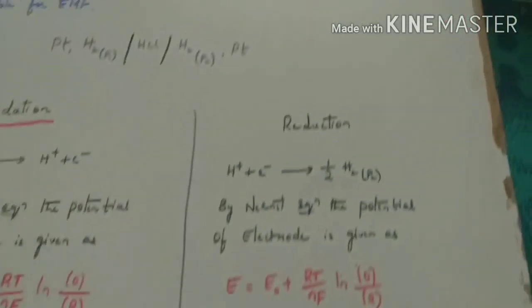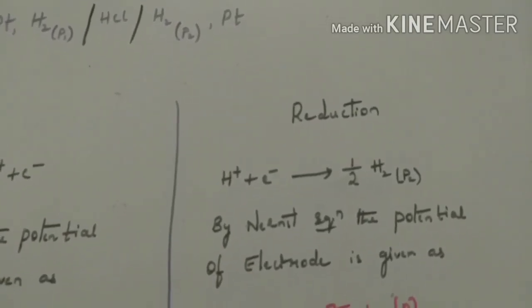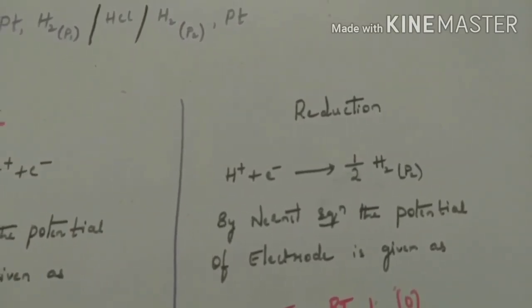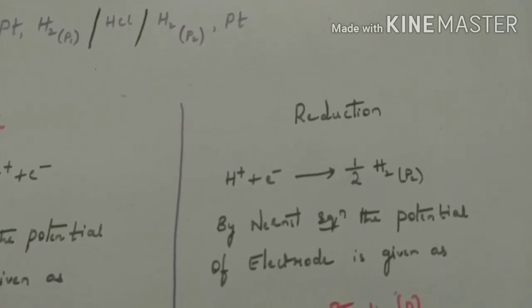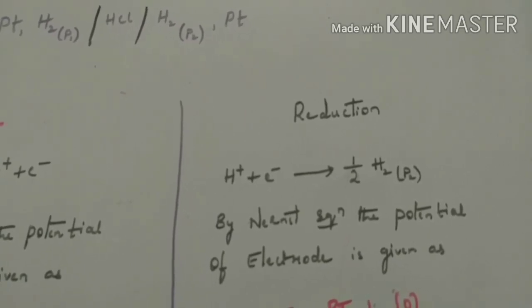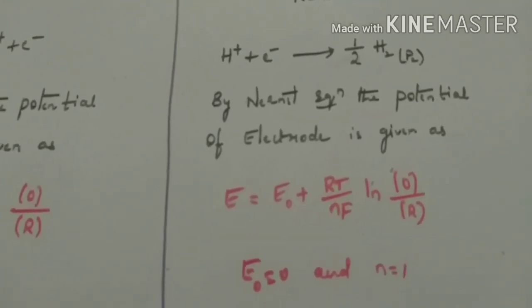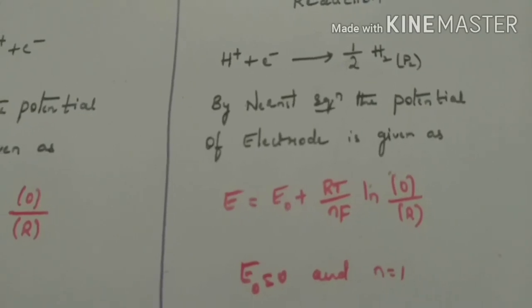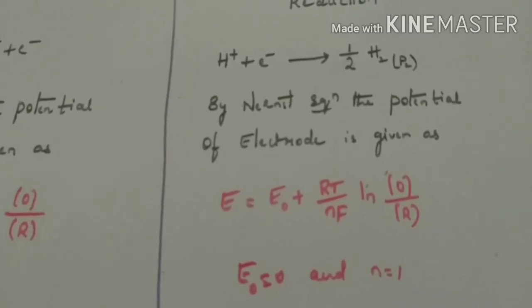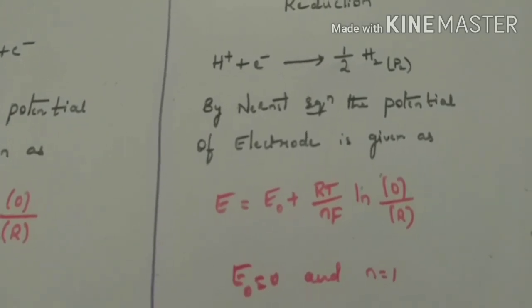Later on, let us come to the other half cell reaction, that is reduction. In case of reduction, H+ + e- gives rise to 1/2 H2 at a pressure of P2. By Nernst equation, the potential of electrode is given as E = E0 + RT/nF ln (oxidation/reduction). Again, the standard hydrogen electrode has an EMF of 0 and n = 1.